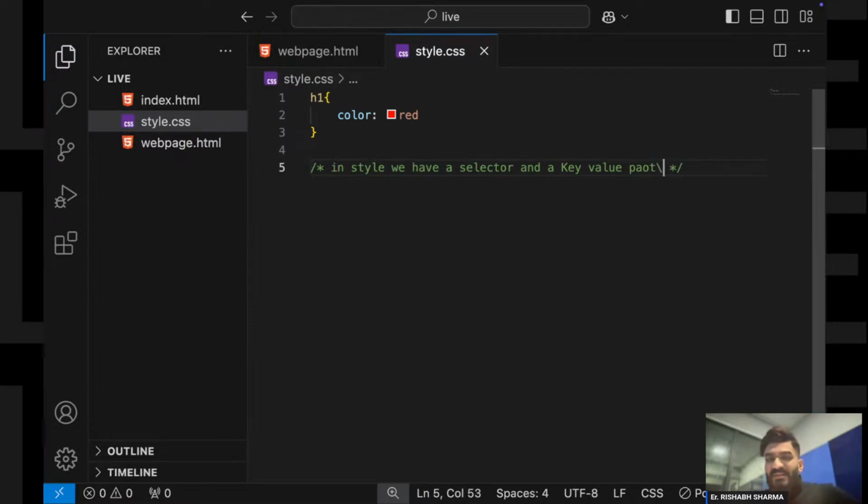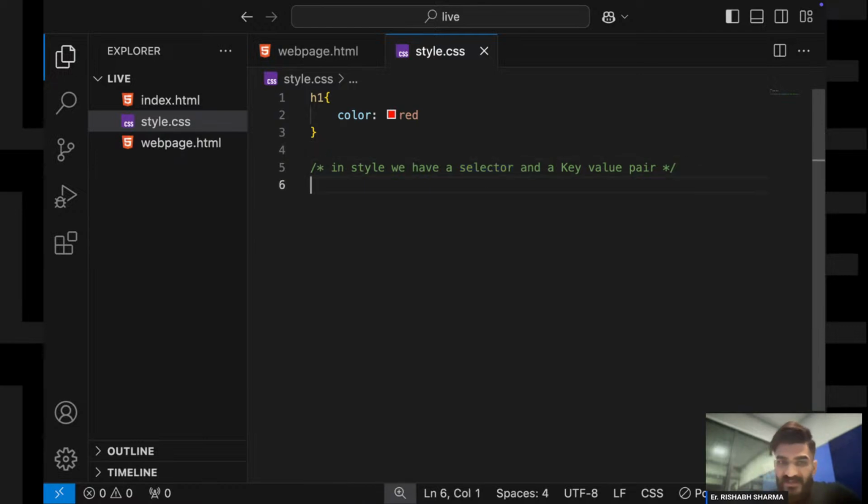What is this? This h1 tag over here is known as the selector. It signifies which element I need to style.